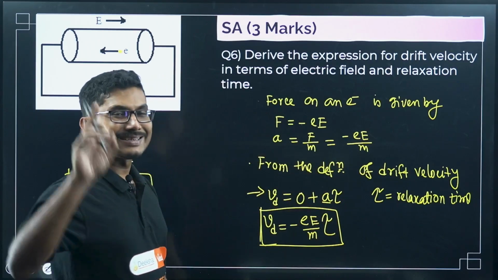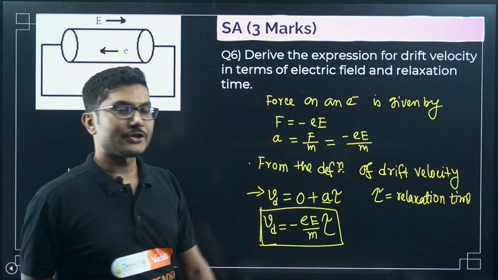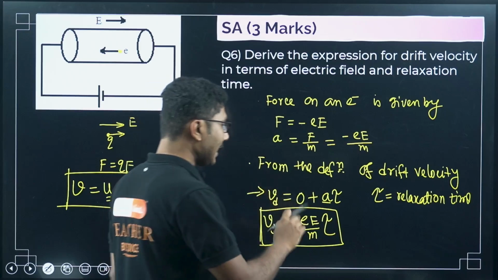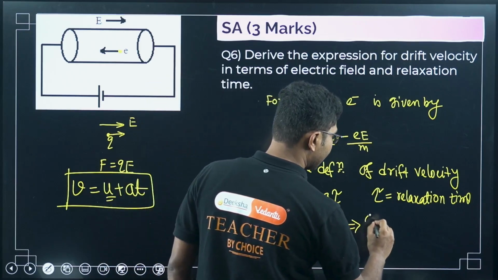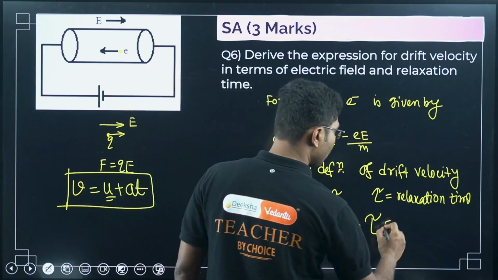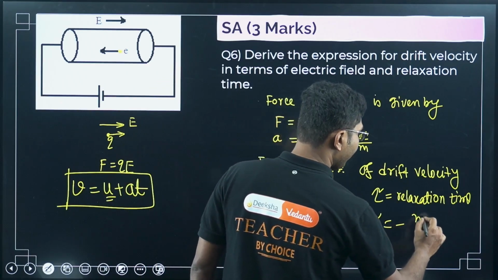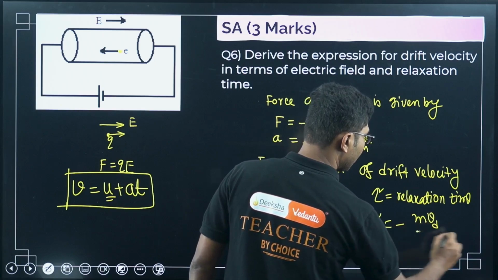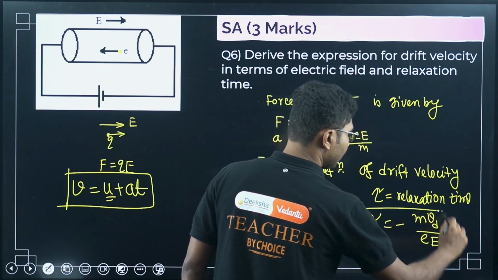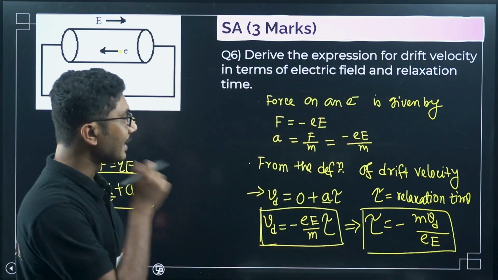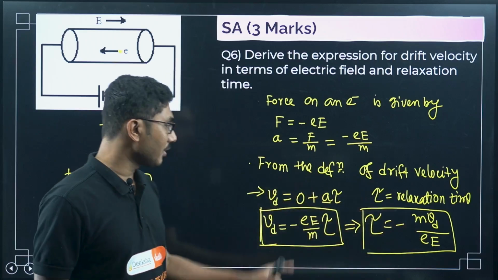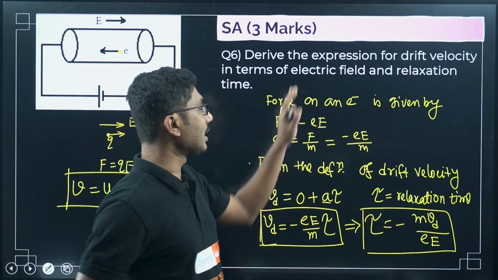Now remember that the same question might come: derive an expression for relaxation time in terms of drift velocity. From this equation you have to calculate tau. So your final answer in that case will be tau equals to minus m Vd divided by eE. If they ask you relaxation time, then this will be the answer. If they ask you drift velocity, this will be the answer. So be careful what the question is saying.